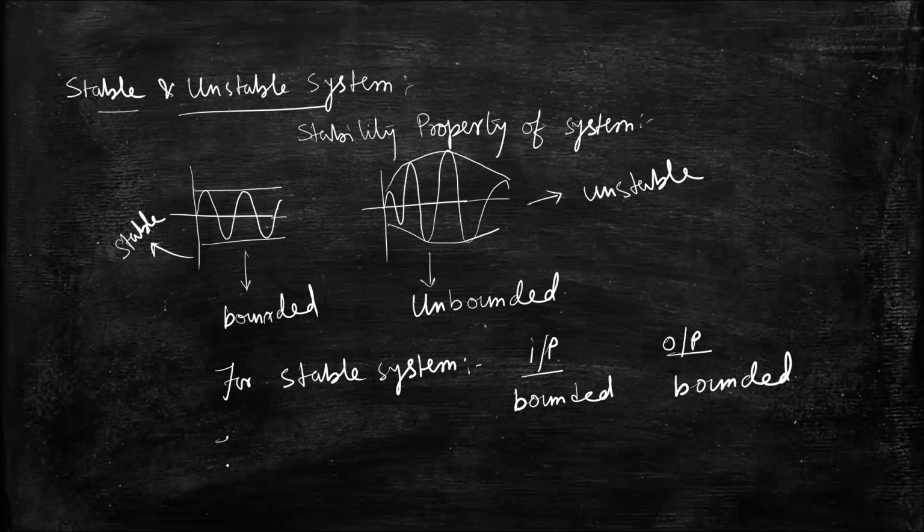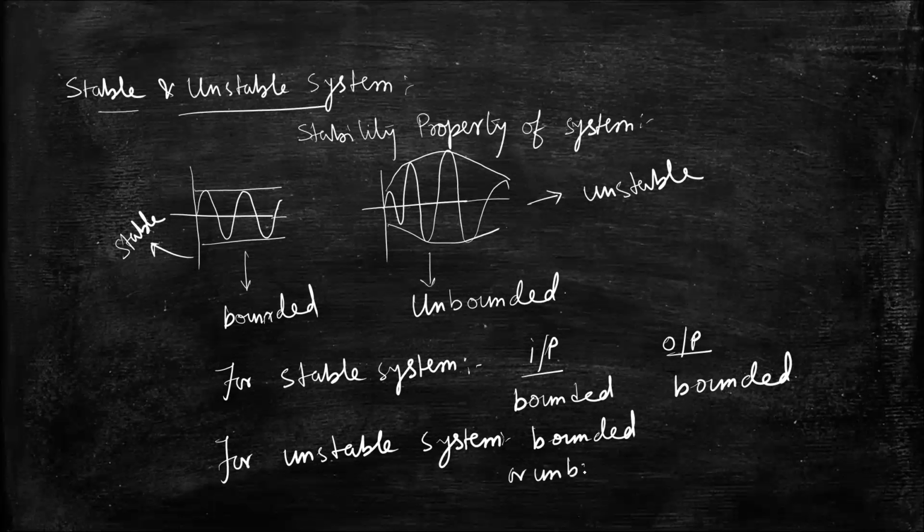And in case of an unstable system, the input may be bounded or unbounded, but the output is always unbounded. So this is the main basic criterion for a system to be called a stable system or unstable system.